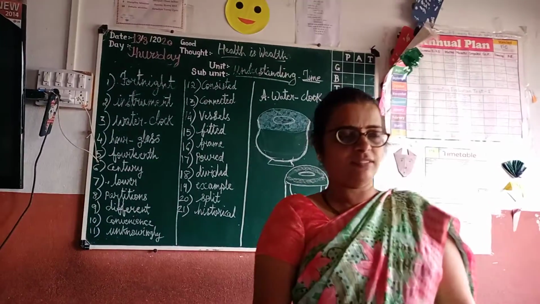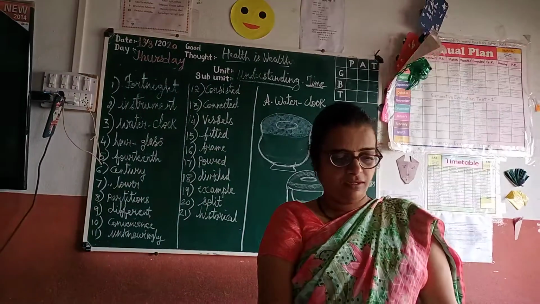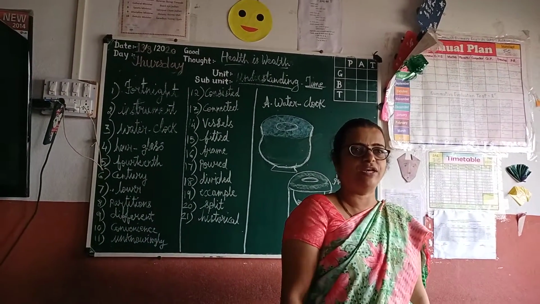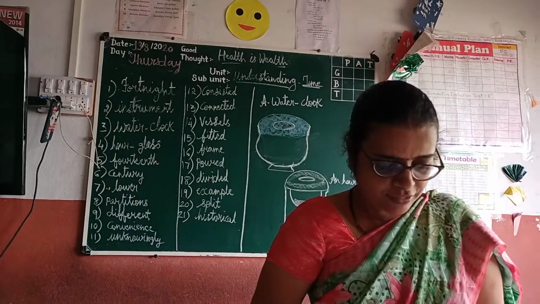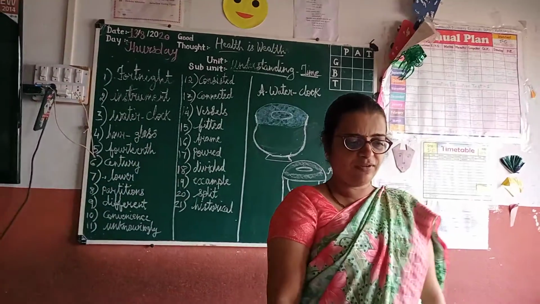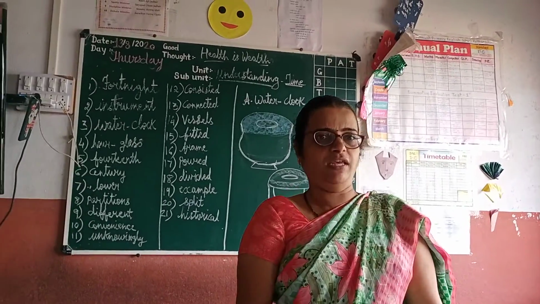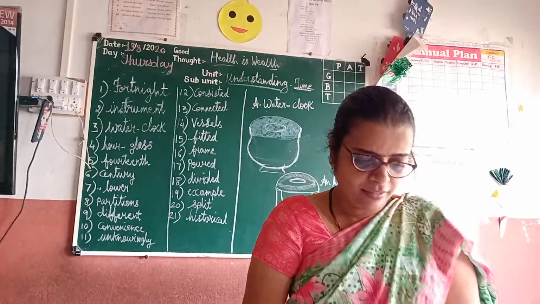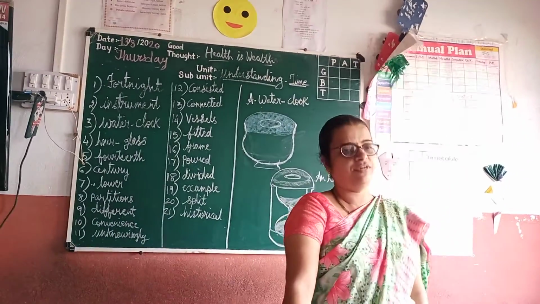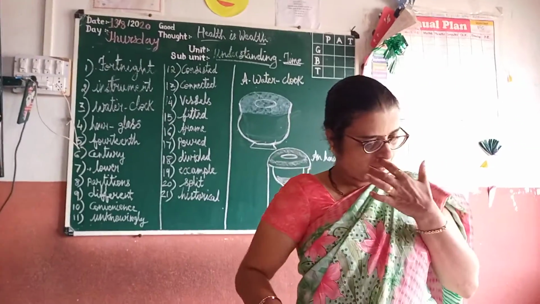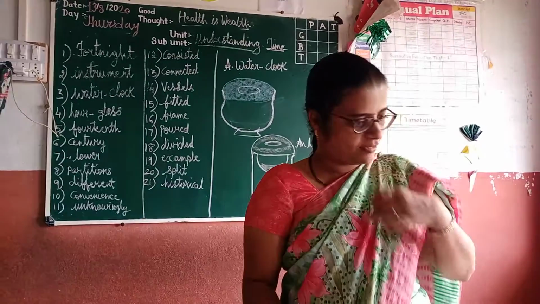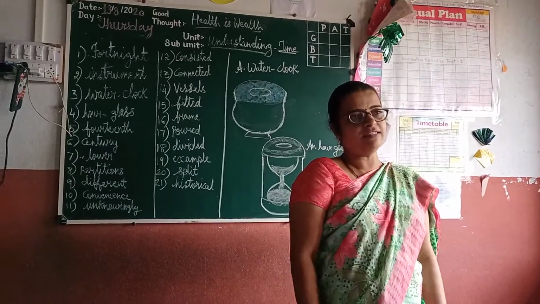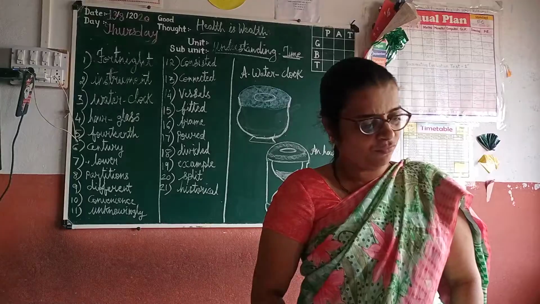So what is time, and why do we use a calendar? We use the calendar to know the date, month and year. It also tells us the particular time in which we are living, and we can plan our daily activities. So how many parts of time are there? It has three parts: past, present and future.